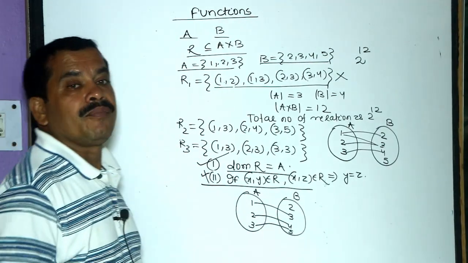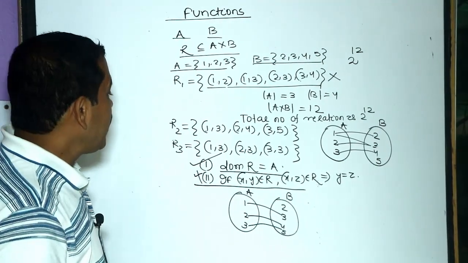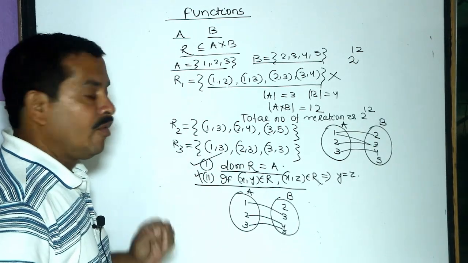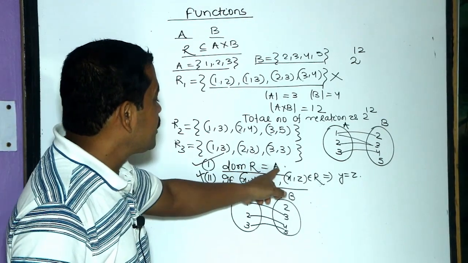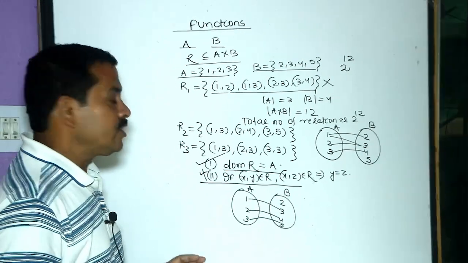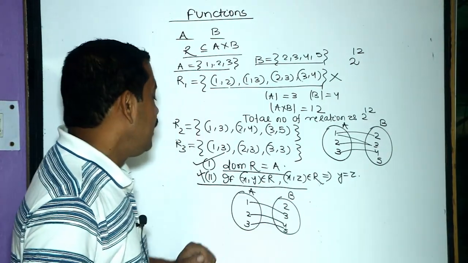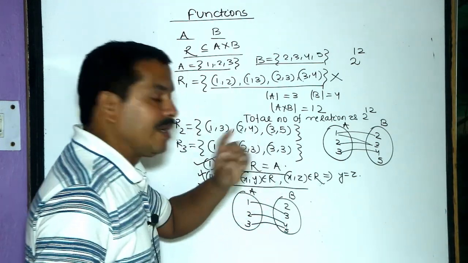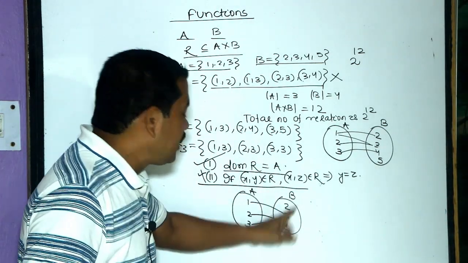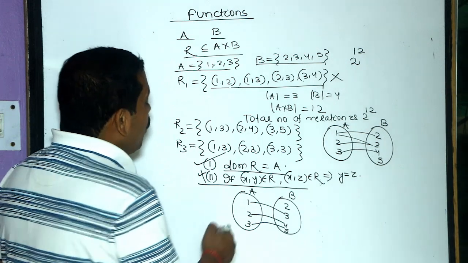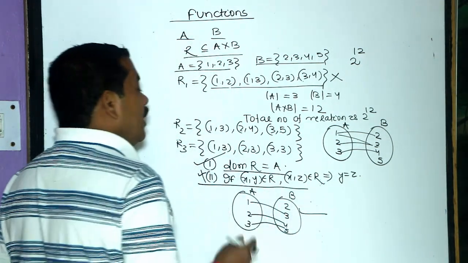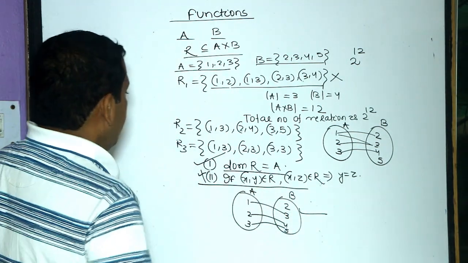This is a function because it satisfies these two conditions. The first condition is that the domain of the relation is set A. Also 1 is the only pre-image of 3, 2 is the only pre-image of 4, 3 is the only pre-image of 5. So it is a function from A to B.